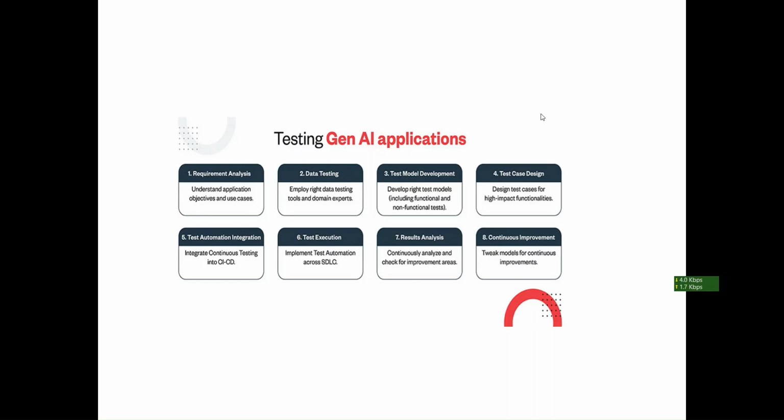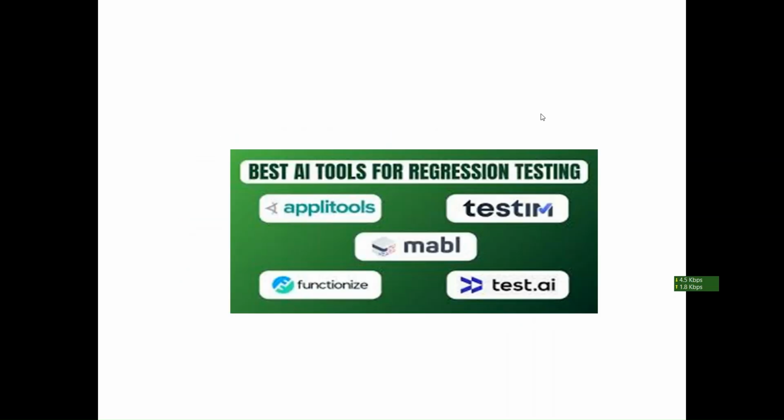You can also generate impact test cases. You can integrate with CI/CD tools. You can trigger the job with the help of CI/CD, generate results and analyze them. And you can also see what the areas are which can be improved. So all these things we can do with the help of Gen AI, that is, generative AI.